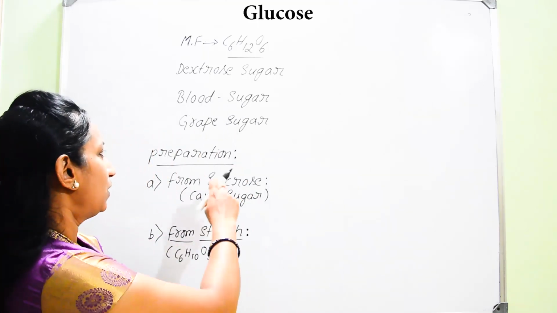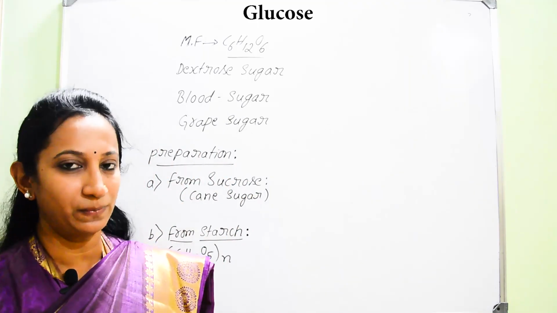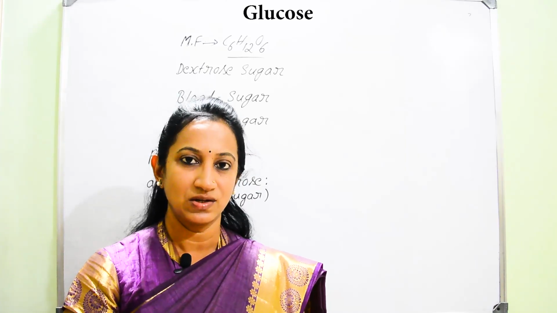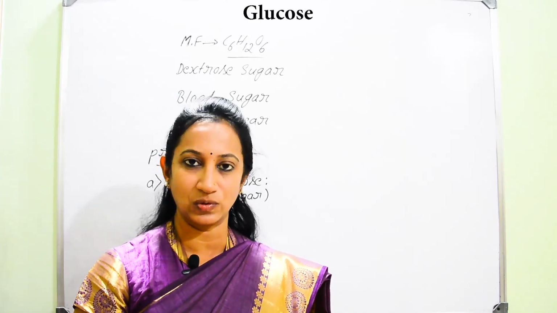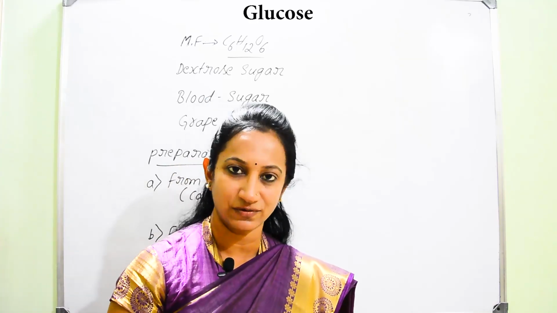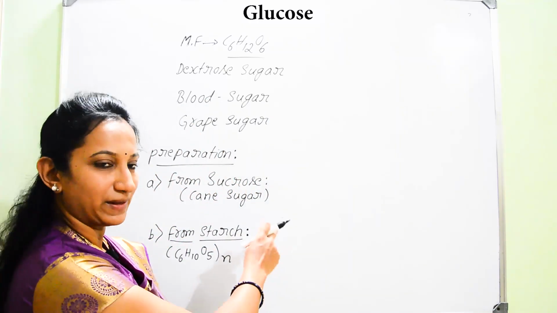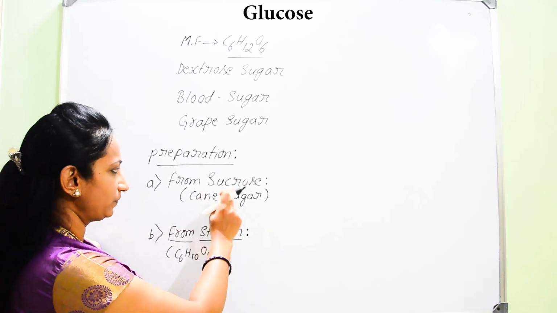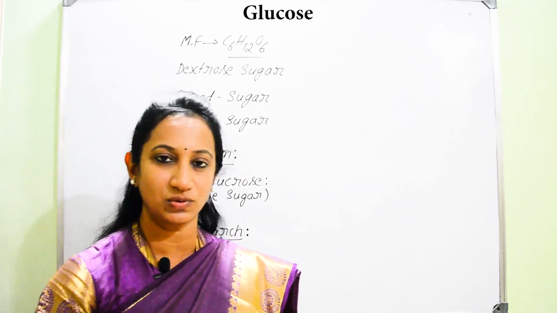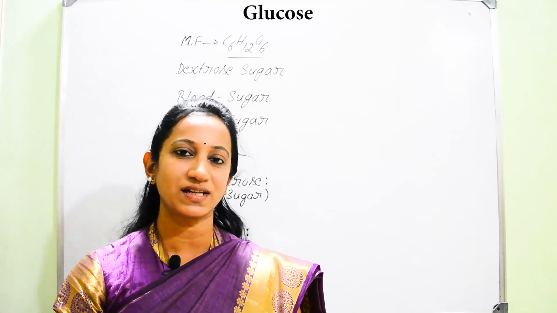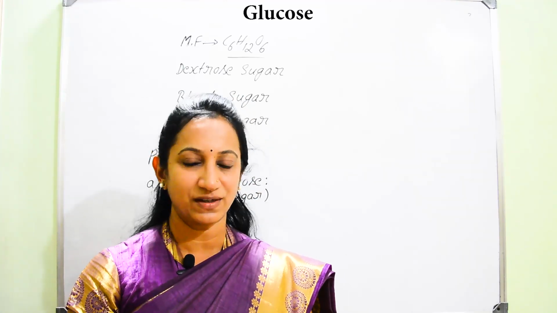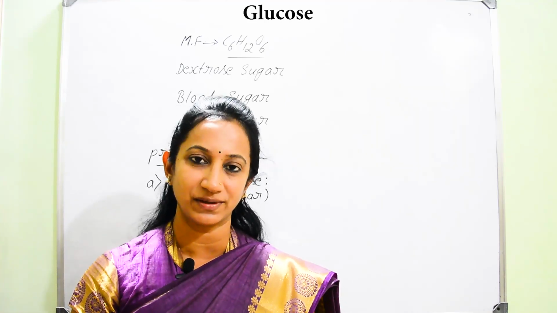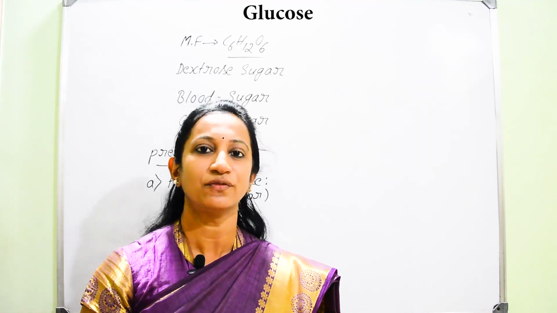And now if you come for that preparation part, so we have to learn how we are going to prepare this glucose. So how we are going to synthesize this glucose. Now there are two methods for the preparation. So I am going to explain that. So very first method of preparation, that is from sucrose. Do you know what is that sucrose? Sucrose comes under disaccharide, because it is made up of two monosaccharide units. Which are those two monosaccharide units? One is glucose, another one is fructose.